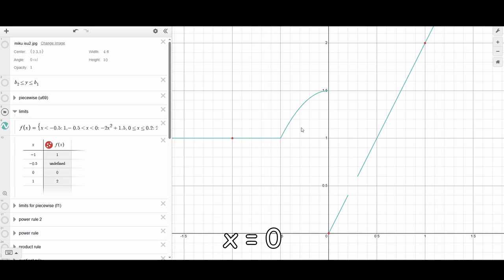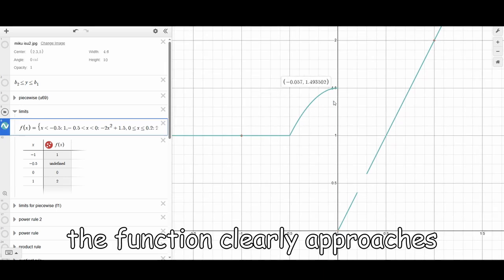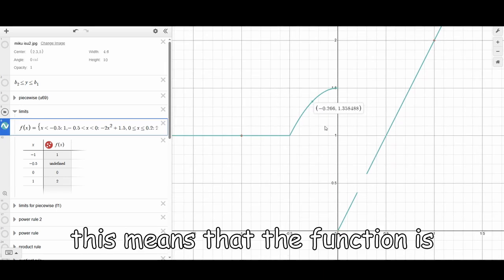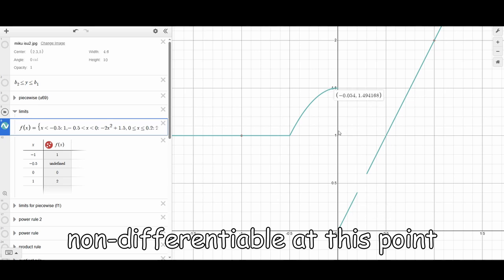Now let's look at x equals 0. The function clearly approaches two different y values here. This means that the function is non-differentiable at this point.